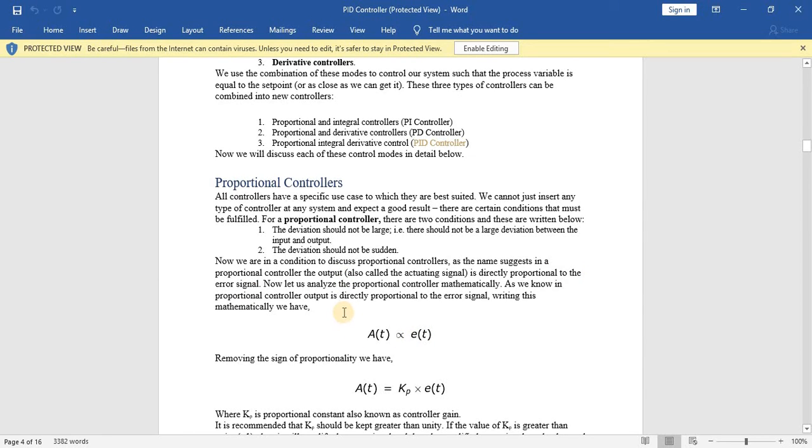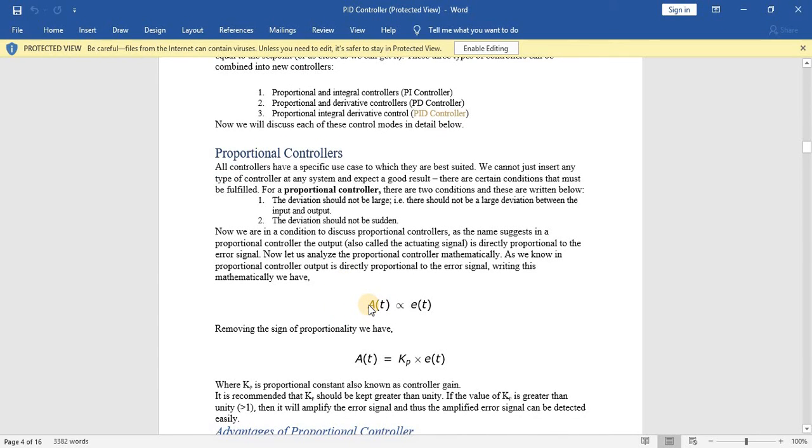Now we will have a mathematical analysis of the proportional controller. As we know, in the proportional controller the output is directly proportional to the error signal. We can write it here: A(t) is the instantaneous output, and it is proportional to the instantaneous error.